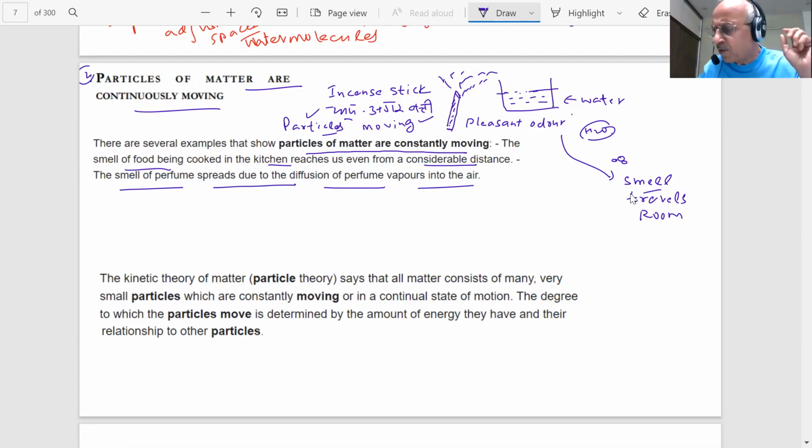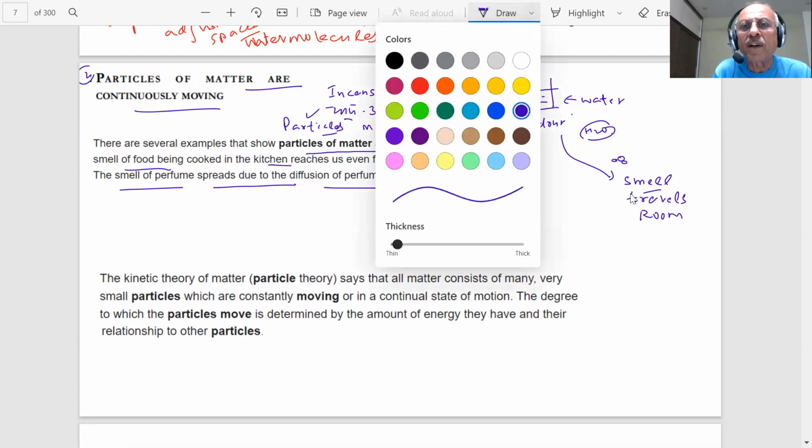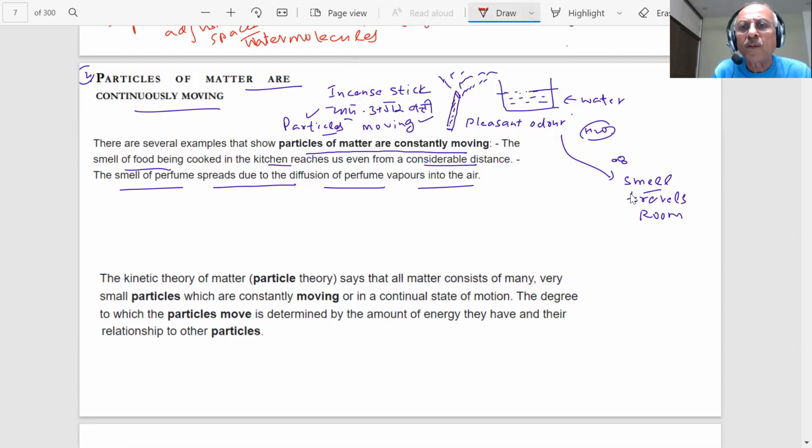What we want to say, students, is that these particles are in motion. In water also the particles are moving. I can't see them. But suppose you add a drop of red ink, what happens?